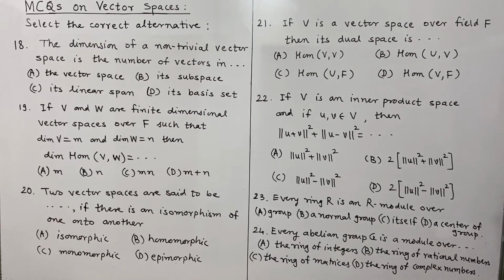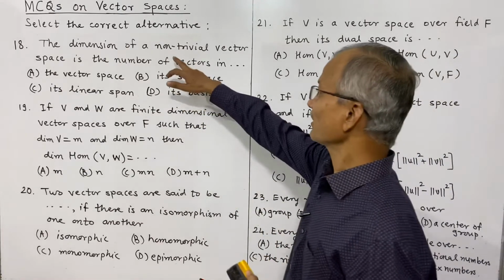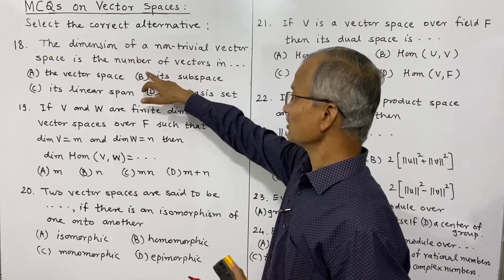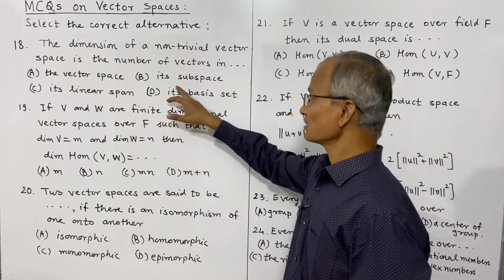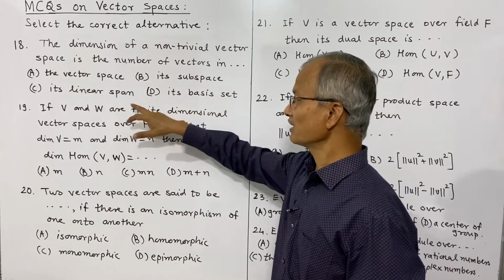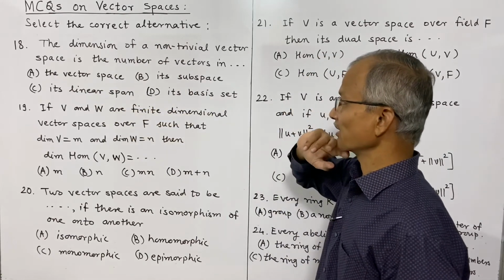These are the next questions. Again, I suggest you take a screenshot, attempt it yourself, and then verify it. The next question is: the dimension of a non-trivial vector space is the number of vectors in the vector space, its subspace, its linear span, its basis set.